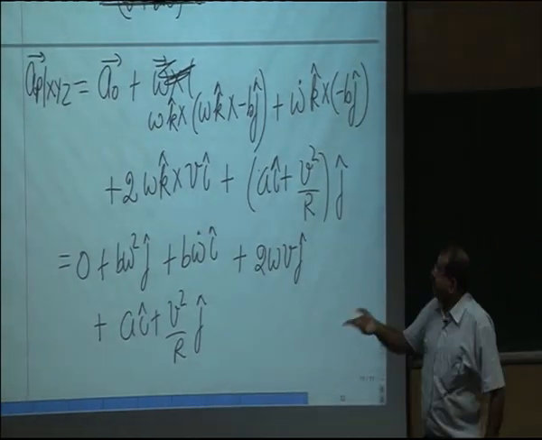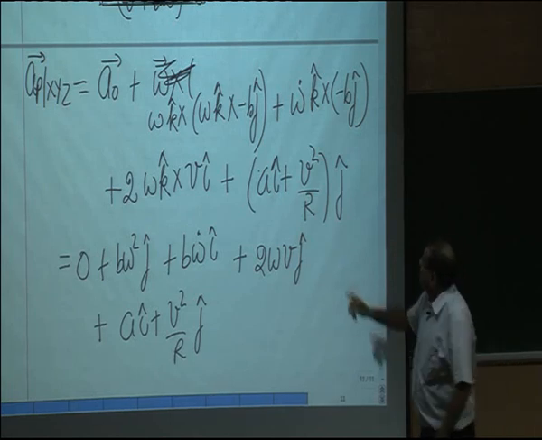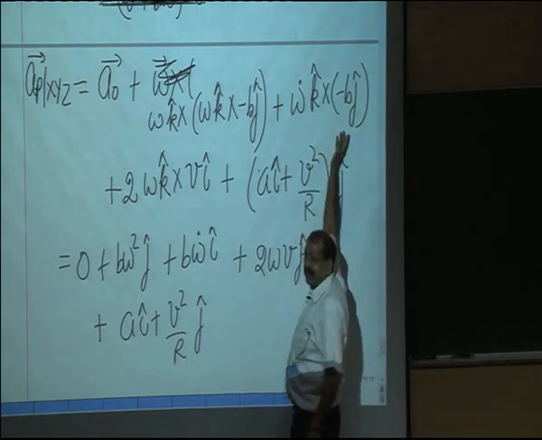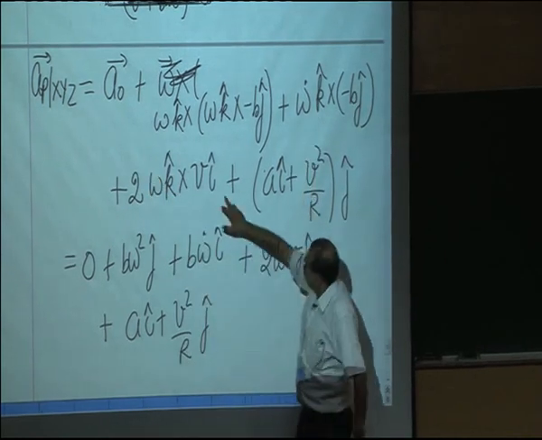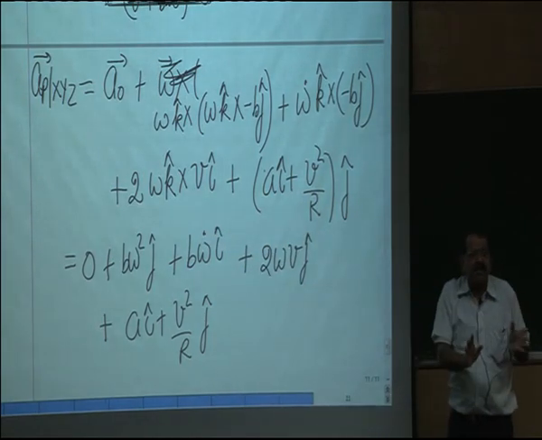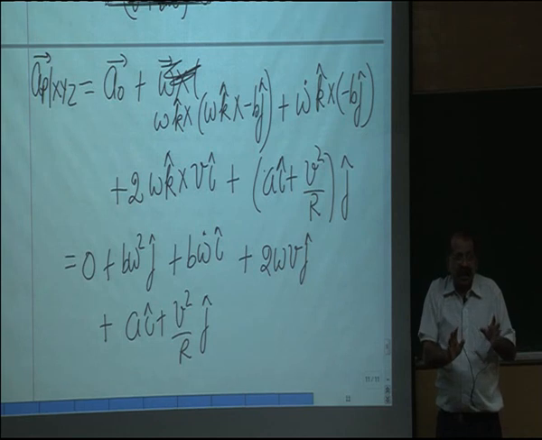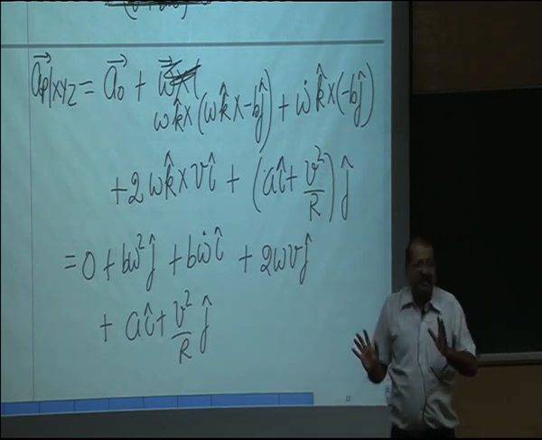But then for that student, the vector P prime is 0. So these two terms will become 0. These terms will come in acceleration of O. This term stays as it is and this term stays as it is. So you get the same answer. It doesn't matter where you choose the origin, but you have to understand the terms clearly.